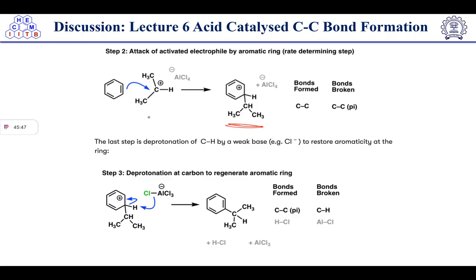After the pi bond attack, deprotonation of carbon will take place to form the double bond here. So in deprotonation, this AlCl4 minus will extract the proton and it will form a negative charge here, and this negative and positive charge will form a new pi bond, which will be aromatic, which will stabilize the aromatic ring. And now AlCl3 and HCl will knock out. So AlCl3 will be regenerated here. Okay. So that's how we will get the desired alkylated product in this case.